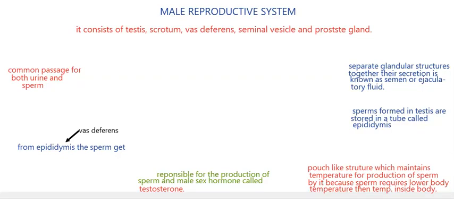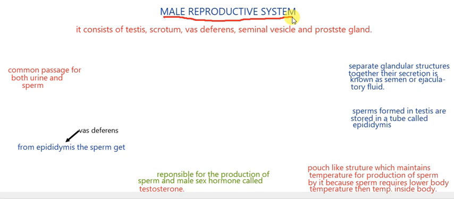Next topic, that is the male reproductive system. The male gamete is the sperm. We have discussed earlier that the male gamete is the sperm, which is produced within the male reproductive system, and reproduction in human beings involves the fusion of male and female gametes produced in their reproductive systems.